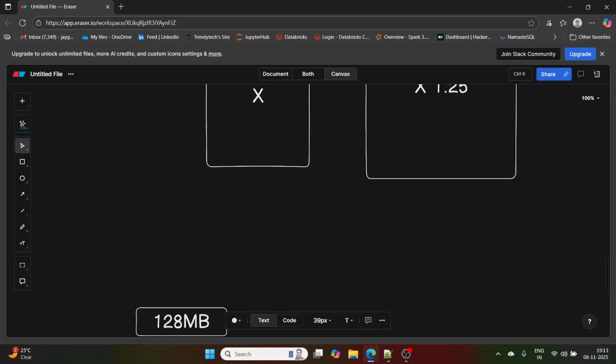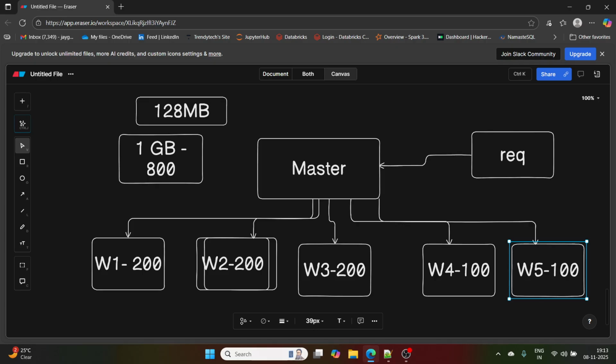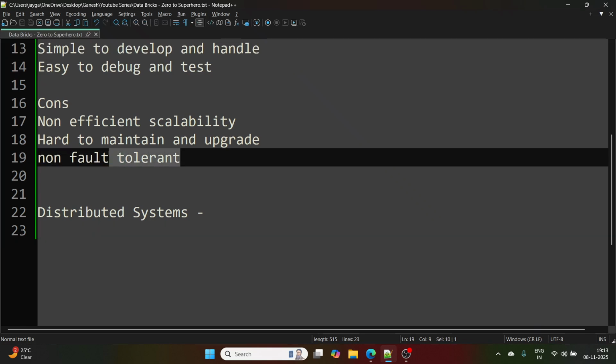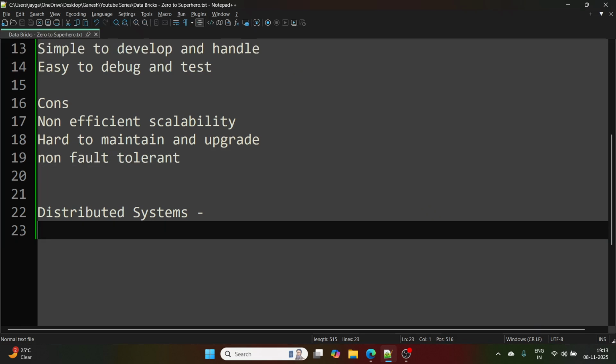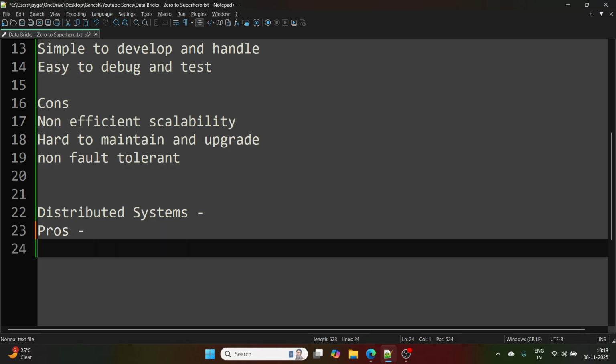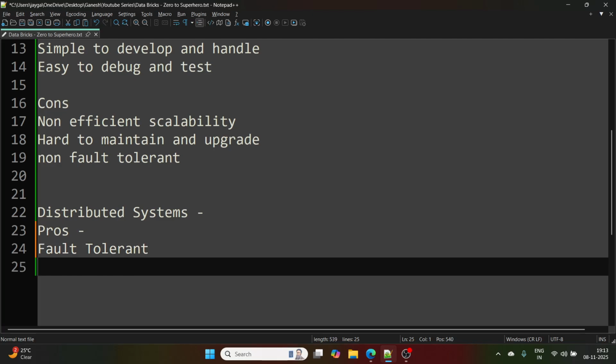So if this worker node has some issue, the replication, the backup, is present in other nodes, and that metadata is present at master. So the first problem, fault tolerance, got resolved. The first pro over here is fault tolerance.